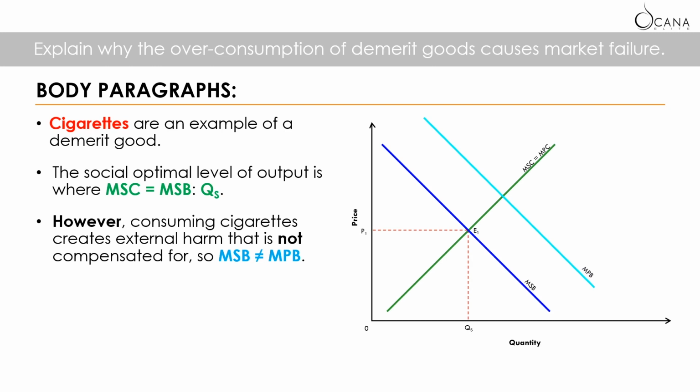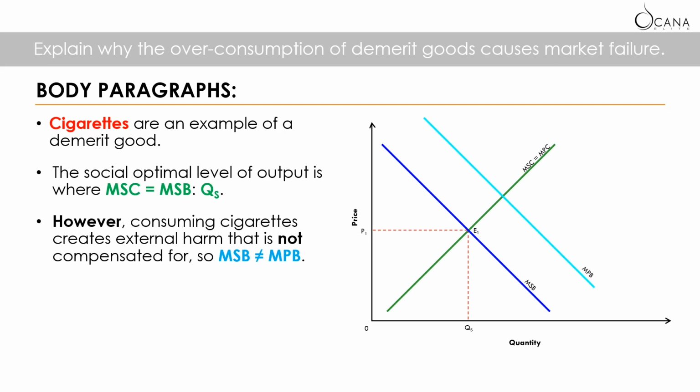Since there is overconsumption, the market equilibrium should be at a quantity that is higher than the social optimal quantity. Let me repeat. The market equilibrium quantity should be higher than the social optimal quantity because we say that there is overconsumption of something in the market at the moment. Therefore, the MPB has to be on the right of the MSB. Again, no memorization is needed for the diagrams. And if you have questions, please refer to the videos that talk about the diagrams explicitly.